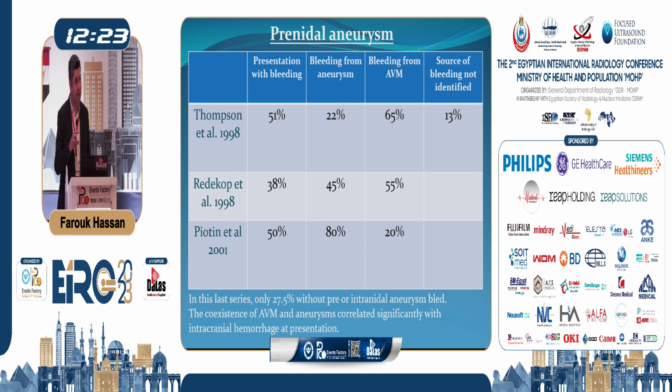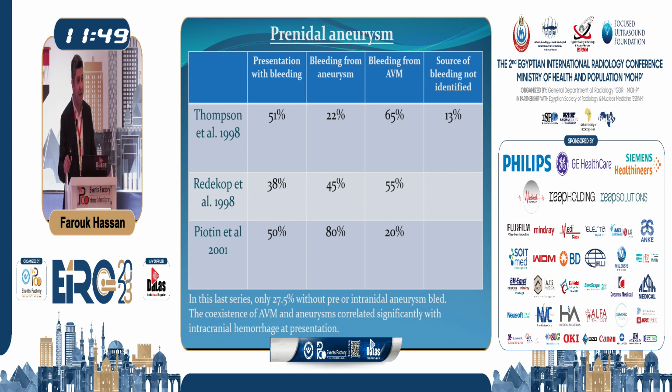This is actually important information because, for example, when we have an AVM with a flow-related aneurysm and we will treat this AVM in multiple sessions, knowing that a flow-related aneurysm, whether prenidal or intranidal, carries the highest risk of hemorrhage from this pathology, I think that if we are going to do multiple sessions, we have to prioritize the management of this flow-related aneurysm in the first session, and then continue treatment afterward.